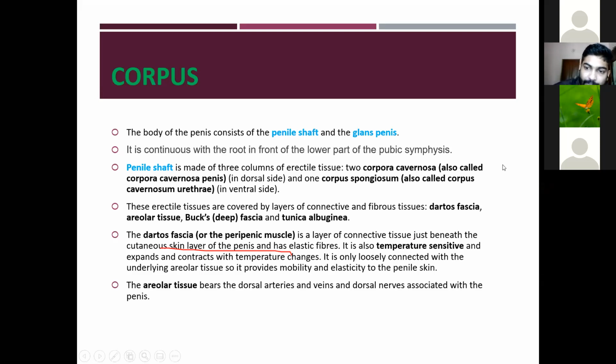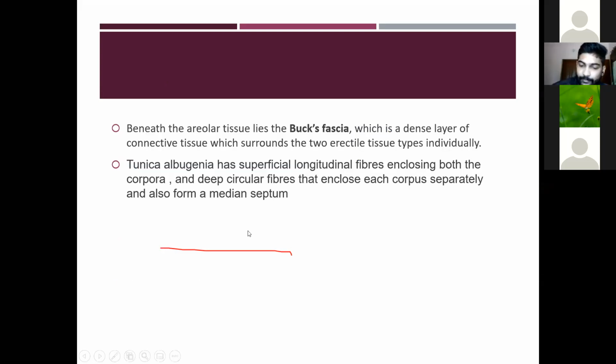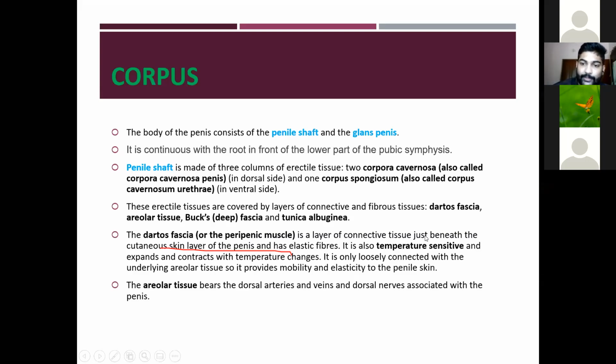Okay, dartos fascia we already told. In the scrotum, it is a layer of the scrotum. It covers the scrotum. Okay, it is the superficial fascia of the scrotum.